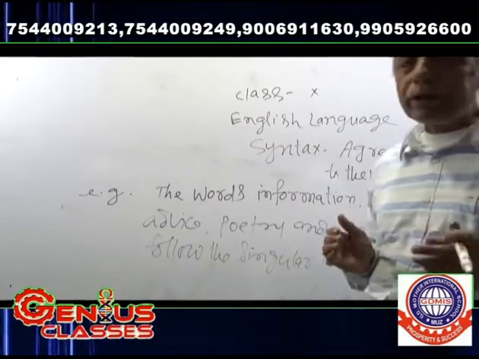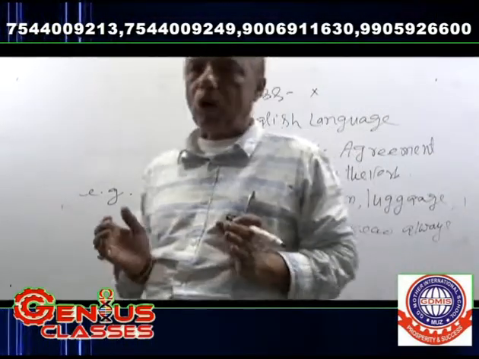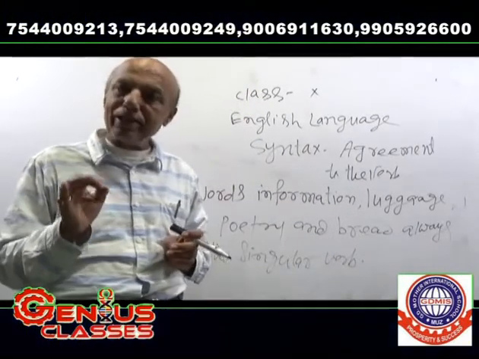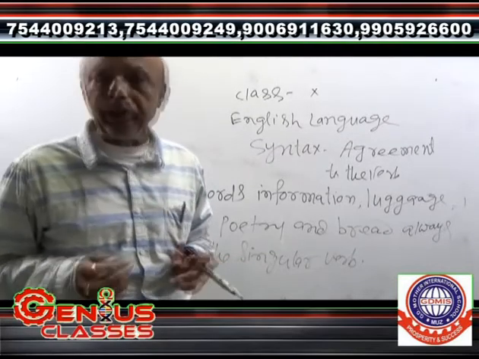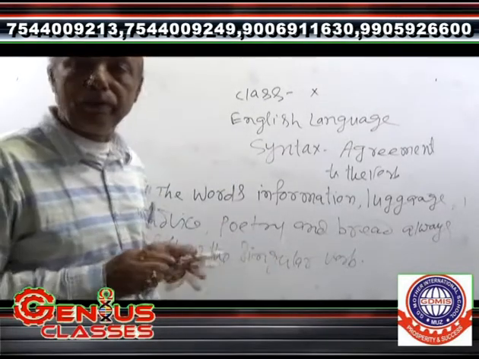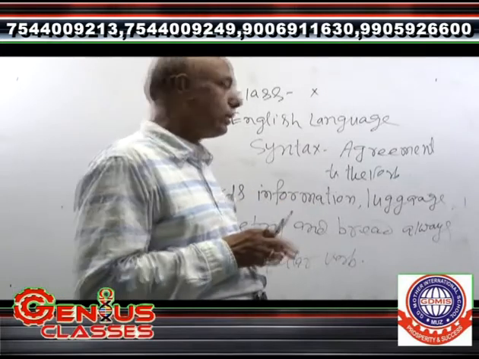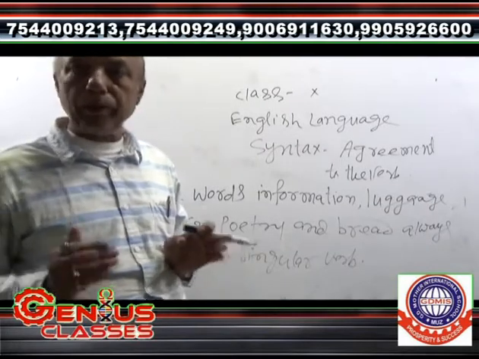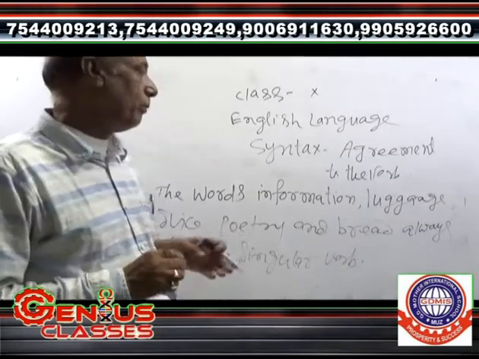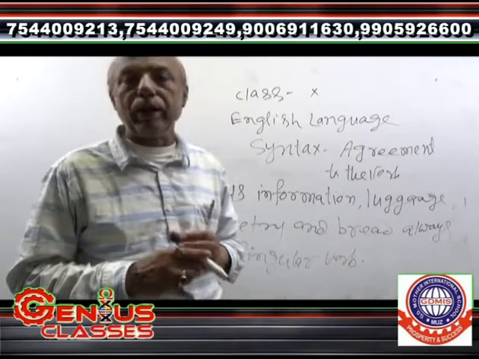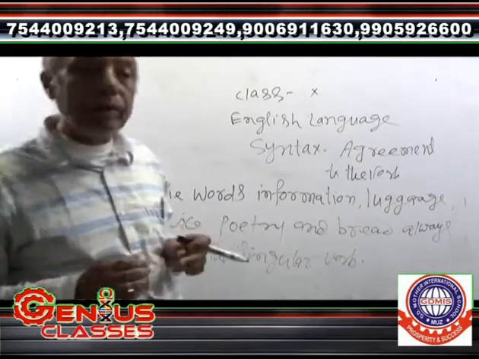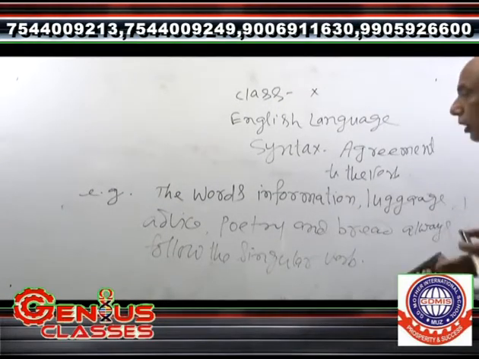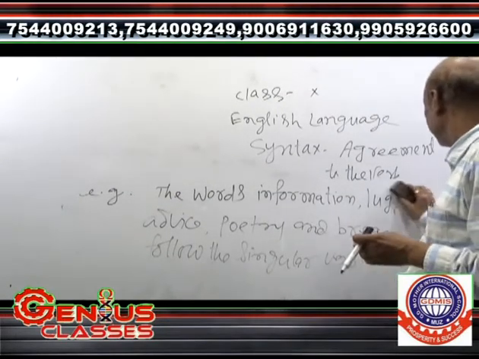Suppose that poetry is the spontaneous overflow of powerful feelings recollected in tranquility. Here, poetry has been used in singular form. Suppose the word scenery: the scenery of Kashmir is very fine. Here I am writing information: whatever information has been given by him is correct. Here information has been used in the singular form. Brain is also used in singular form, luggage is also used in singular form. But when we have to give the plural form of these words, we may write in this way.